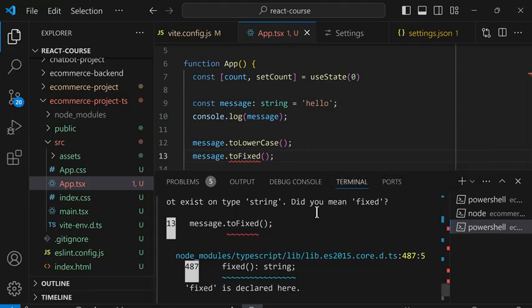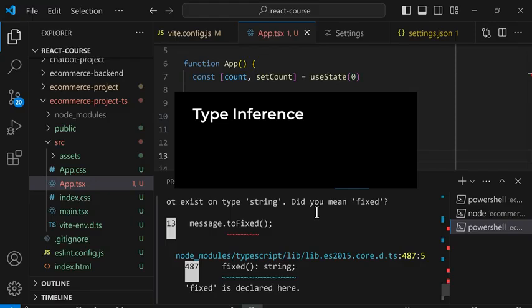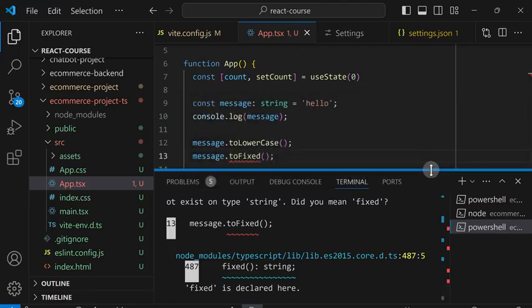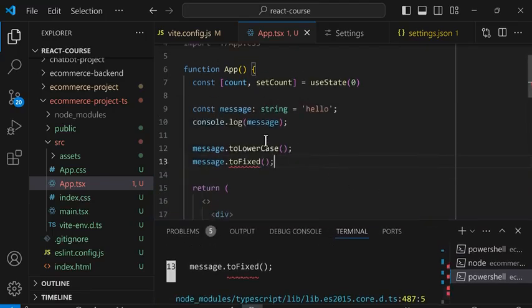Another feature of TypeScript is type inference. Type inference means TypeScript can figure out the type automatically. For example, in this code, this variable obviously contains a string. So we actually don't need to set the type manually here. If we delete this type, TypeScript will infer or figure out that this is a string. So I can remove it and save, and the error check still works because TypeScript knows that this is a string. Another example of type inference is up here in useState.